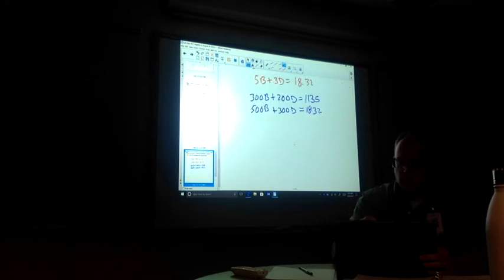So these are set up as elimination. So I think we could choose. Do we want to get rid of b or d first? And I probably would say, you know what? Let's get rid of d. So I'm going to multiply the whole top by 3 because that would give me a 600 there. I'll multiply the whole bottom by 2. And again, that's going to give me a 600. But we have to pick one of them to make one of them negative. It doesn't matter which one you make negative. So I'll make the bottom one negative.